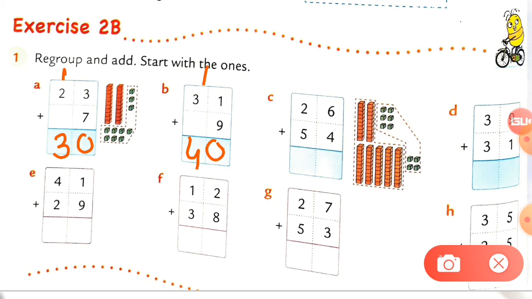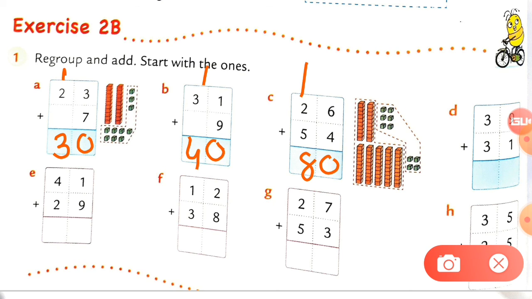Number c. See this, 6 plus 4 here. So 6 plus 4 is equal to 10. So in the 10, now you can understand which number will come whenever you get the answer 10. You have to put the 0 here at the ones value and 1 will go as a carry forward whenever you get 10. Now here is 2 plus 5 is equal to 7 and add one more number to it. So it will be your 8.